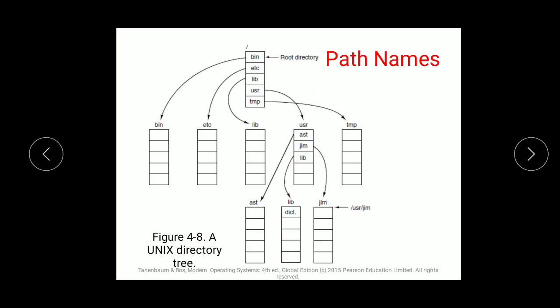So these are the mandatory file paths which are there for your system. These are not user created paths. These are the temp files, etc files, your bin files. I guess you are more familiar with bin files. What are bin files? Which you delete and it goes in the recycle bin. They are not permanently deleted. That is bin files. Library files are for accessing the file for a particular application.